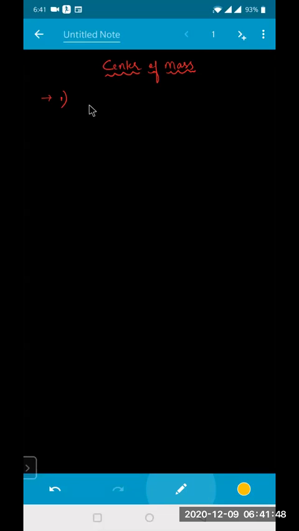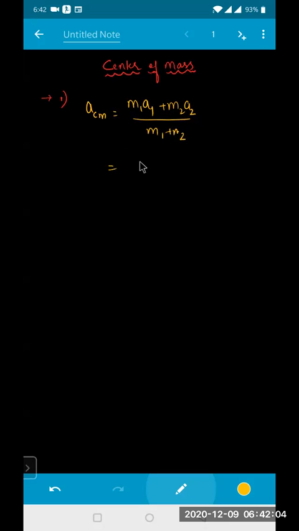Now see here, you know that acceleration of center of mass is equal to m1a1 plus m2a2 divided by m1 plus m2.